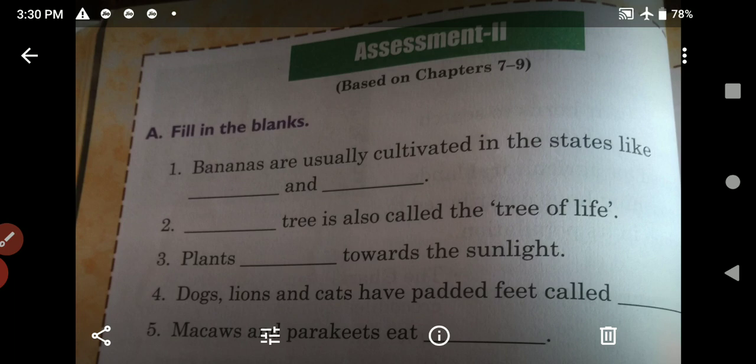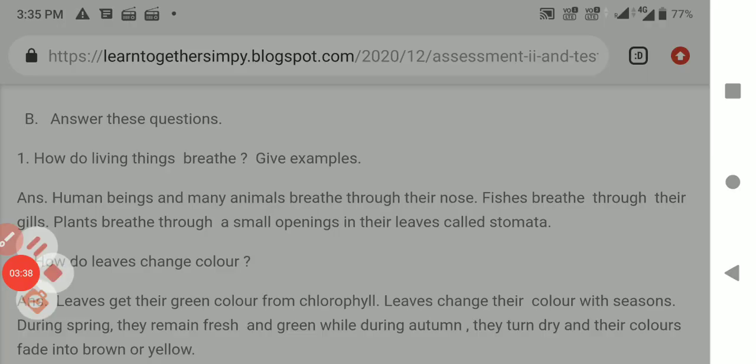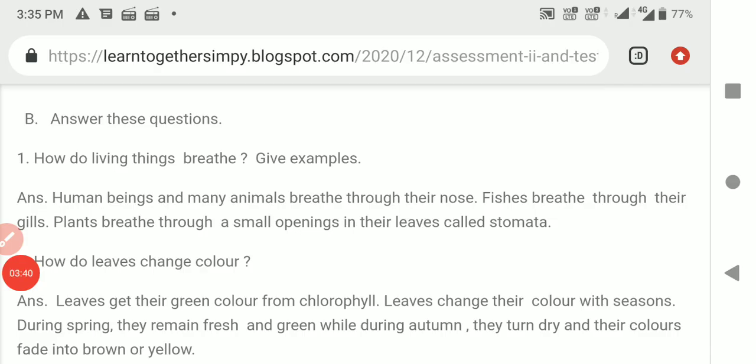B. Answer these questions. Now see, first question is, how do living things breathe? Give examples. Answer. Human beings and many animals breathe through their nose. Fishes breathe through their gills. Plants breathe through small openings in their leaves called stomata.